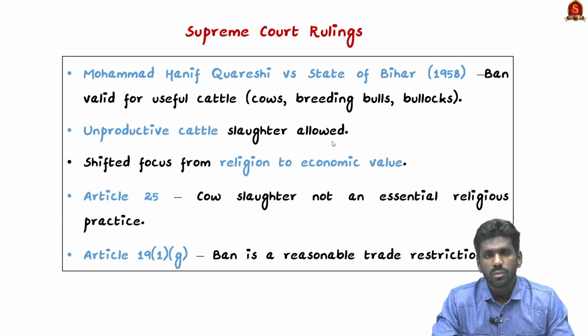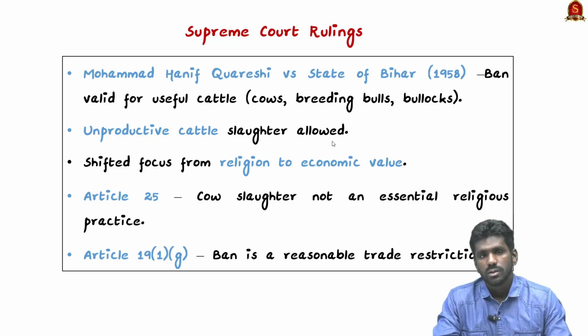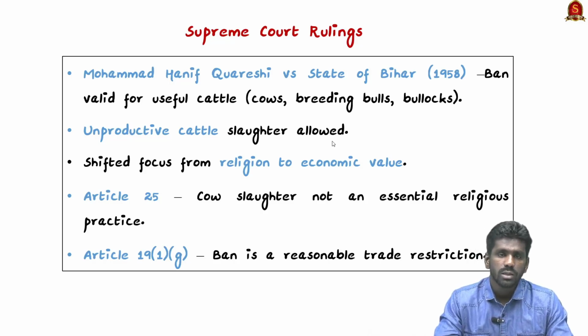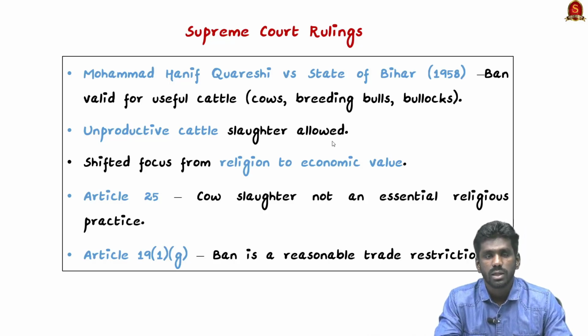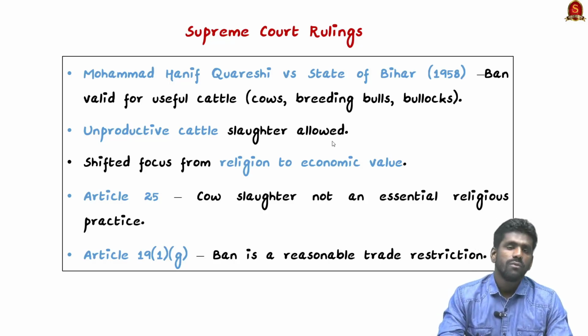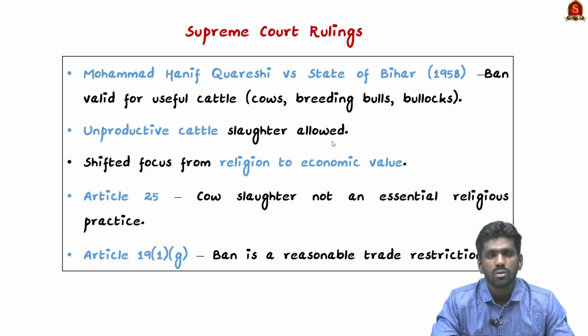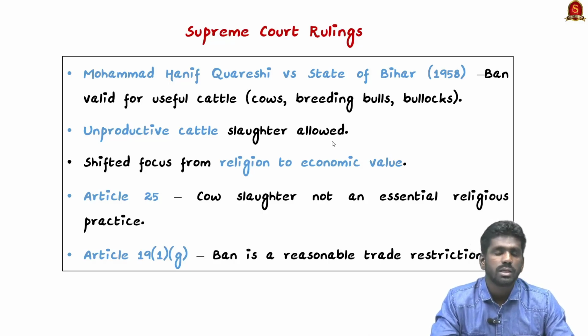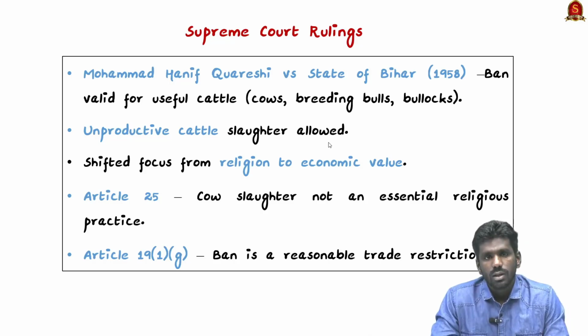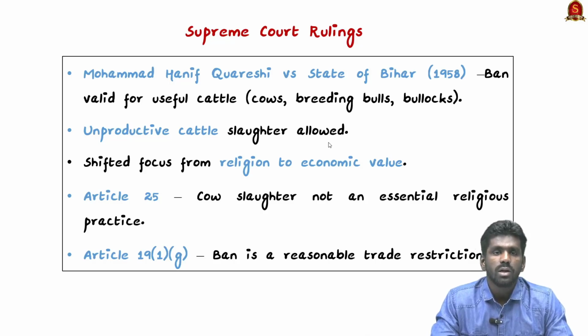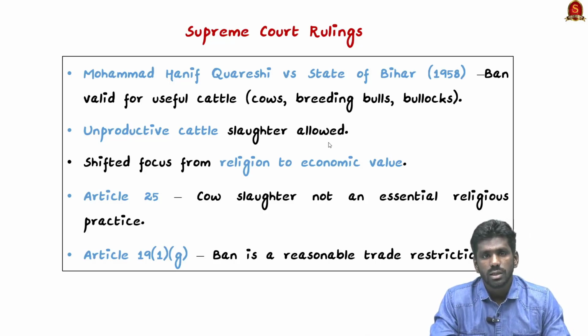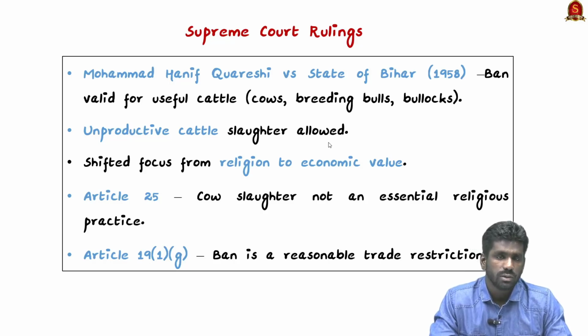So here the Supreme Court shifted the focus from religious sentiments to economic considerations. It also stated that cow protection was primarily for economic benefits rather than religious reasons. So this was true indeed. Also on the issue of freedom of religion, Article 25, the court ruled that cow slaughter is not an essential religious practice. So cow slaughter can be restricted for greater public interest. Under Article 19, the Supreme Court held that the ban on cow slaughter is a reasonable restriction in the interest of the general public. So these are the observations made by the Supreme Court.